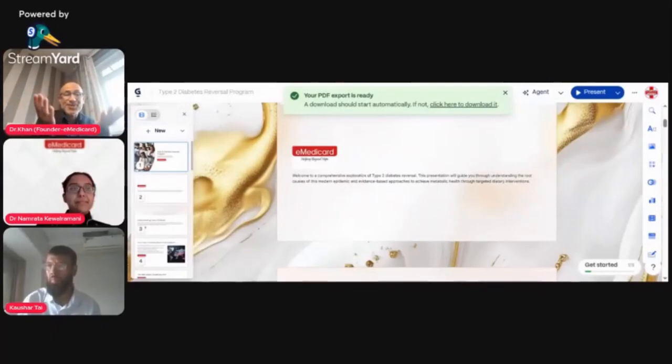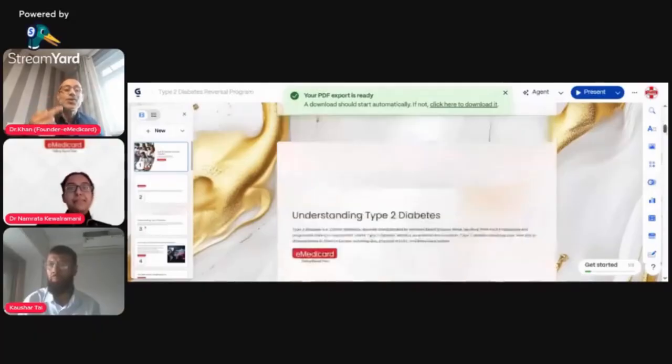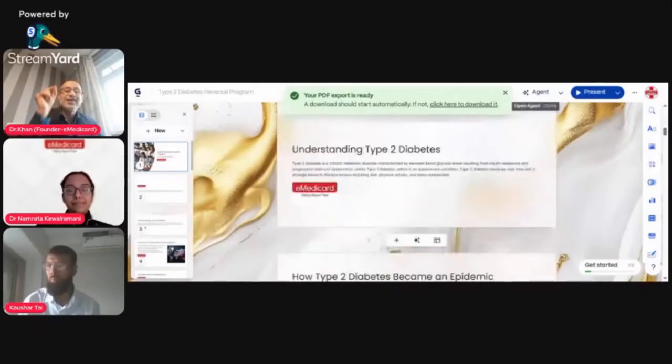If you understand the root cause, that there's too much carbohydrate in our food, and because of too much ingestion of carbohydrates, there is a triggering of the pancreas, and the pancreas releases insulin. Why? Because insulin plays a very important role. It shifts the glucose from the blood into the tissues, into the cells. Simple. That's its work.